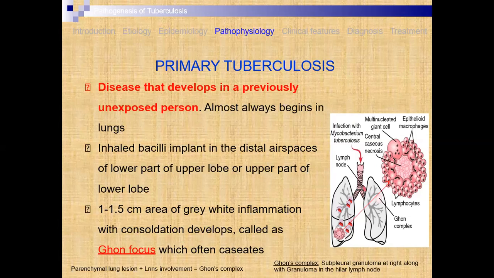Means once the microorganisms enter into your body, they start to develop and multiply, and there is a development of a grayish-white area, and along with this, inflammation that is known as a Ghon focus.